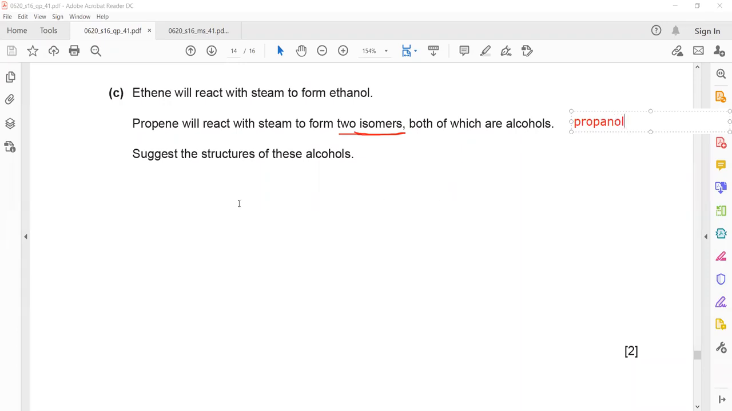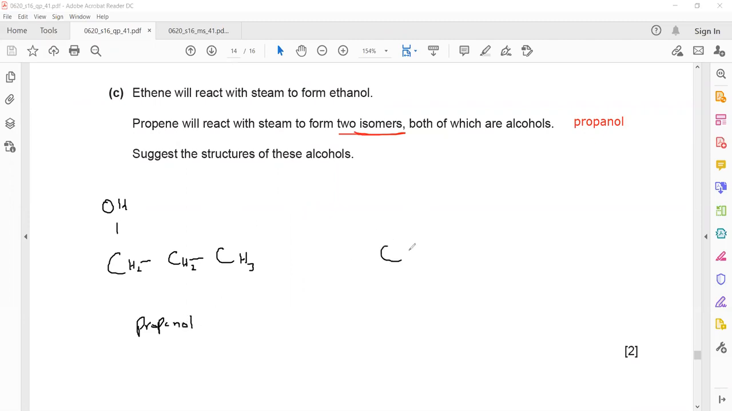To draw an isomer of an alcohol, just change the position of OH. For example, prop means 3 carbon. So first I will draw 3 carbons with single bonds, and I put OH on the first carbon. This will have 2 hydrogen, this will have 2 hydrogen, and this will have 3 hydrogen. This is propanol.